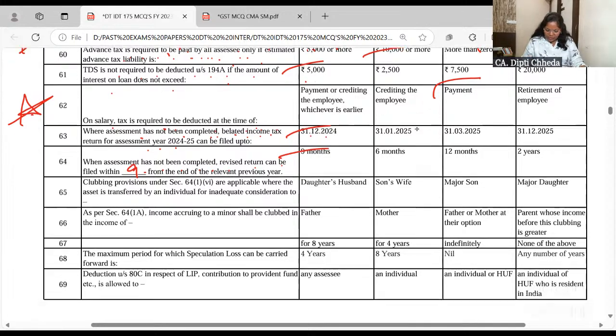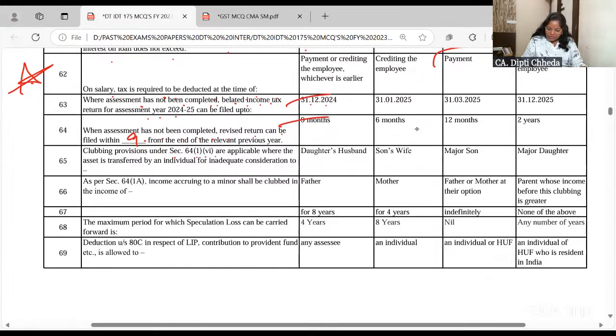9 months. Simple questions. Clubbing provisions 64 are applicable where asset is transferred for inadequate consideration to son's wife. Daughter-in-law, then it is clubbed. Okay. So with this, I'm doing a lot of linking up and revision. So enjoy this class, not just from the MCQ point of view. What I'm teaching is very important.